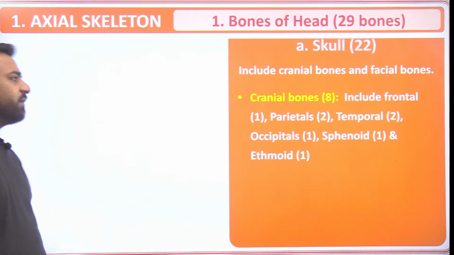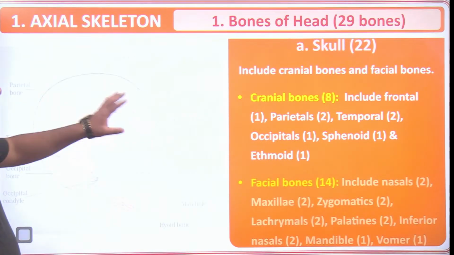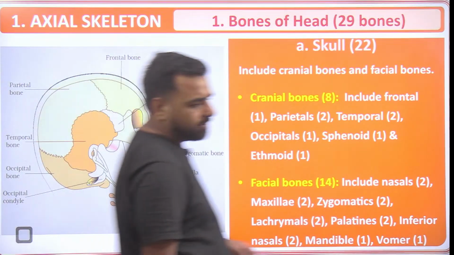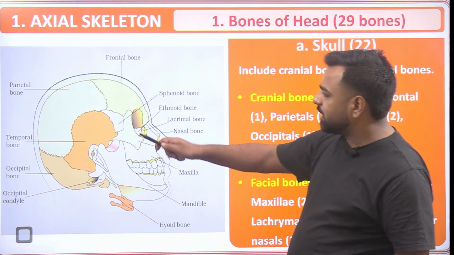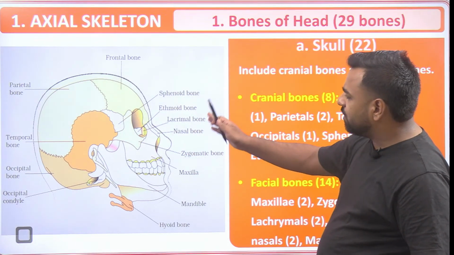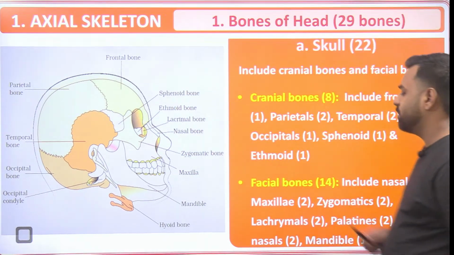It includes the frontal, parietal, temporal, occipital, sphenoid and ethmoid. All the numbers are mentioned. Just have a look, that's the image. So frontal bone, parietal bone, temporal bone, sphenoid, all these parts are there in the cranial bones.